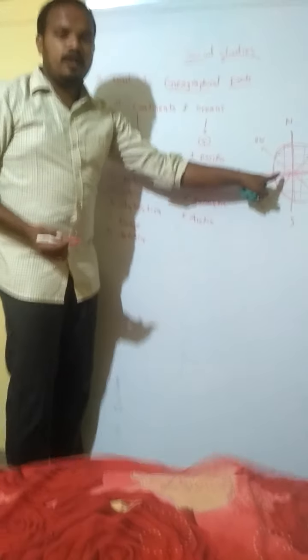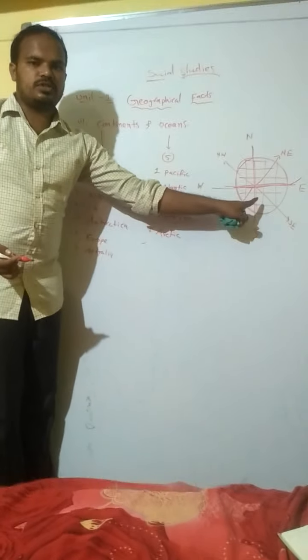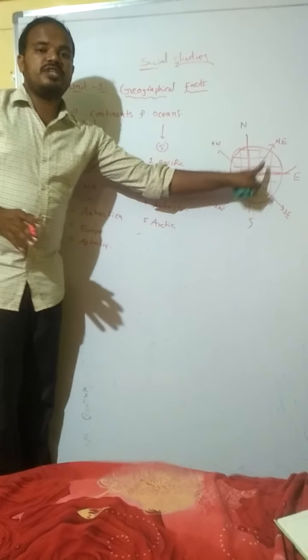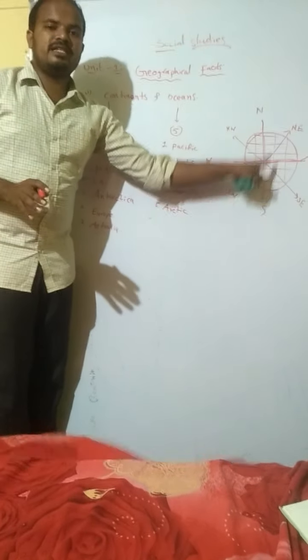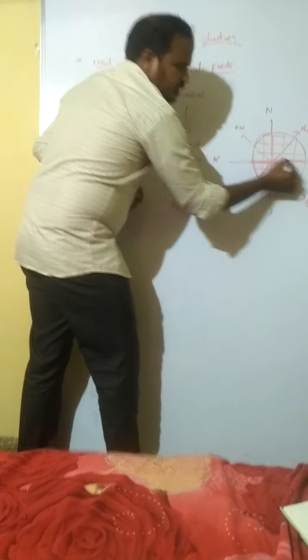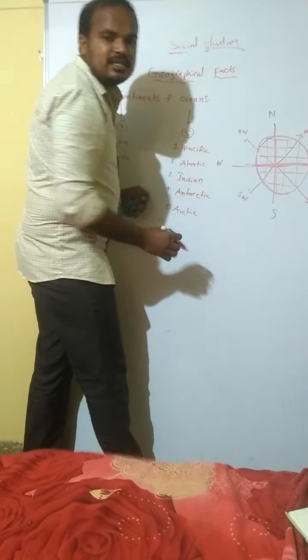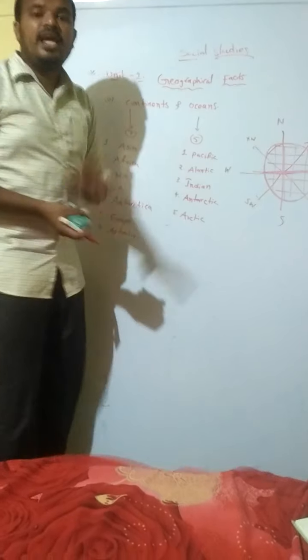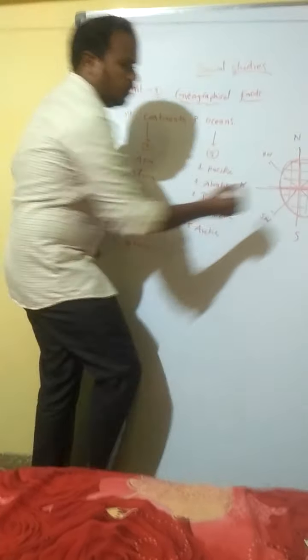In Telugu, horizontal lines are అక్షాంశాలు and vertical lines are రేఖాంశాలు. This middle horizontal latitude we call the equator. In Telugu, Bhumadhya Rekha.